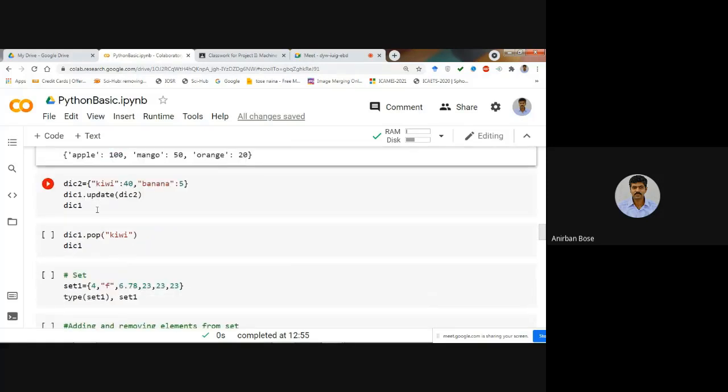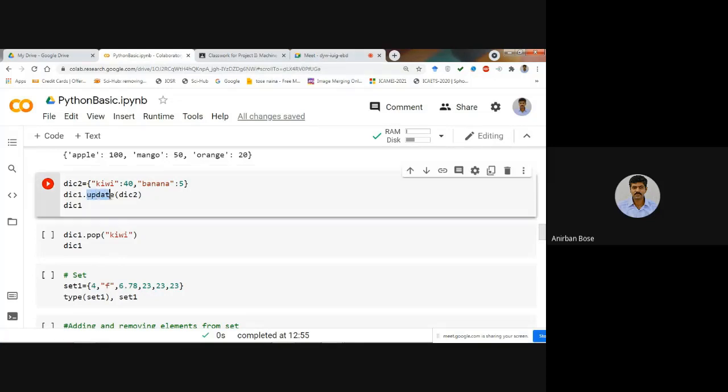Now, here you see that another dictionary has been defined, dictionary 2, having two key value pairs, kiwi 40 and banana 5. If you want to update dictionary 1 with dictionary 2, this is a kind of addition of two dictionaries, like what we have seen in the case of tuple or list. If you want to add two lists or two tuples, we use the plus symbol. But here, to update, the command is dot update.